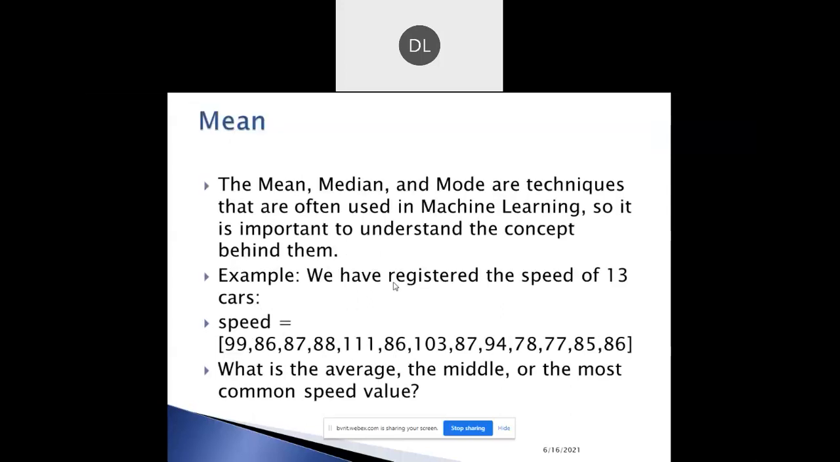All these techniques, median, mode, and mean, are often used in machine learning, so it is important to understand the concepts behind them.